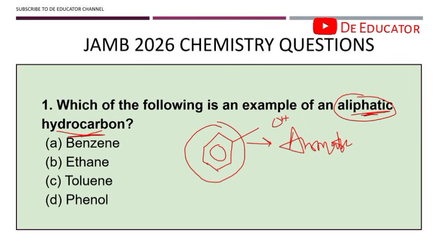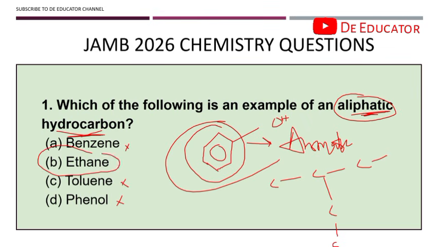They can either be straight chain, or they can be branched. All these are classified as aliphatic. If you look at the options, this is the diagram of phenol. Phenol is aromatic, toluene is aromatic, and benzene is also aromatic. So the aliphatic one is ethane. A very simple question.